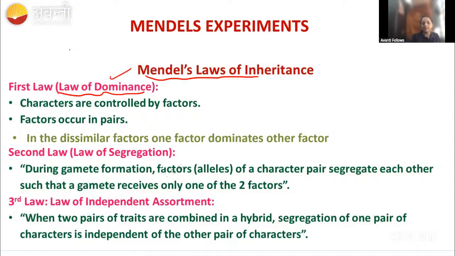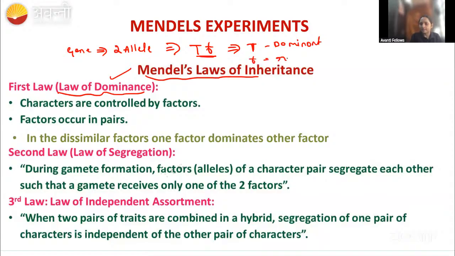Here they tell that each gene has two alleles, right? For example, capital T and small t. Of these two alleles, the capital T will be dominant, and the small t will be recessive. When both are together, the dominant is going to express its character. That is given by this law of dominance.